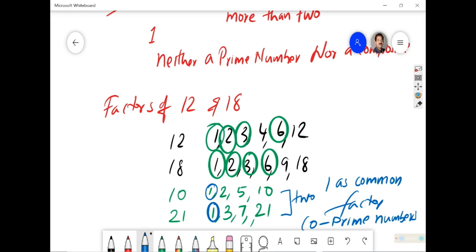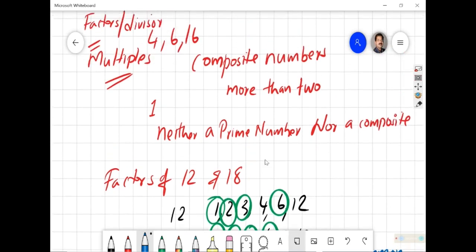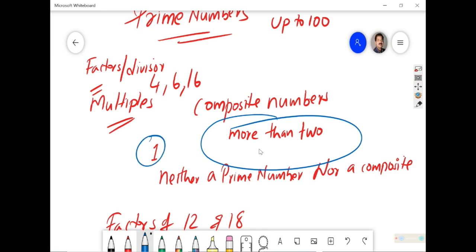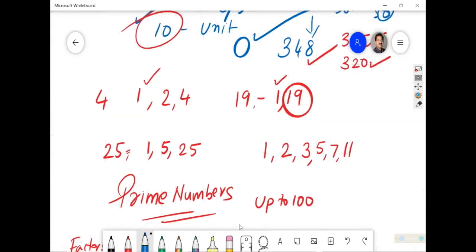So what happened now? You got a lot more types of numbers. I started with the factors and multiples. This is co-prime number. Okay, where did it come from? From prime numbers. Only 1 is a common factor between them. They are called co-prime numbers. And what are prime numbers? Prime numbers are having factors itself and 1 only. Composite numbers will be having more than 2 factors. Okay, 1 is neither a prime number nor a composite number. Understood? That you should remember.